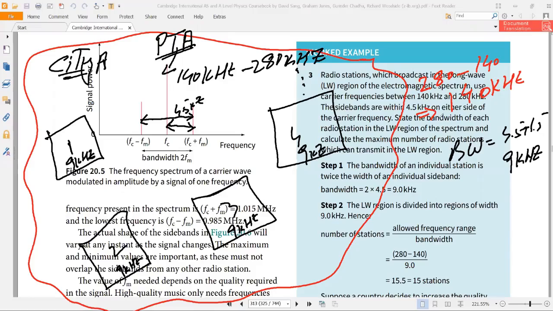So 140 kilohertz divided by 9 kilohertz will give me the total number of radio stations which I can build under this frequency. So 140 divided by 9 is equal to 15.55. So it means that I can build up to how many radio stations? 15 or 16?